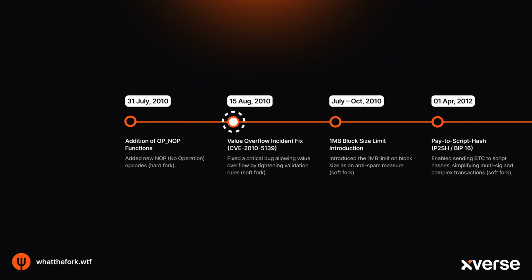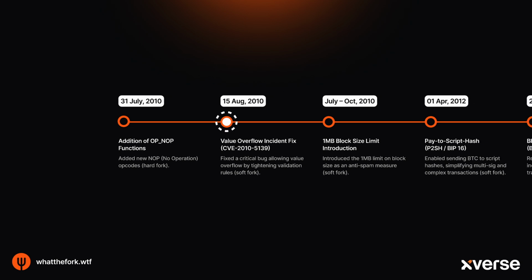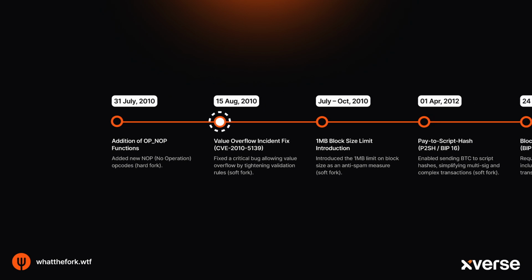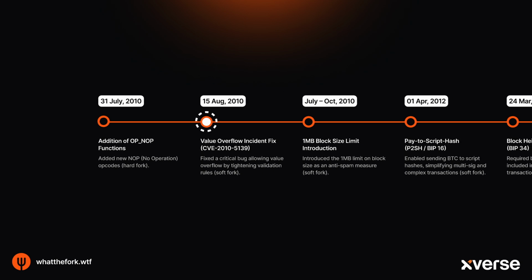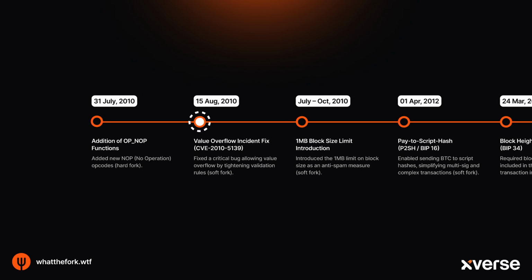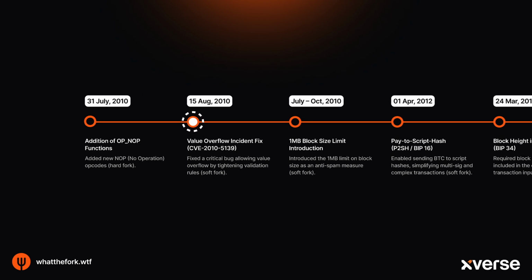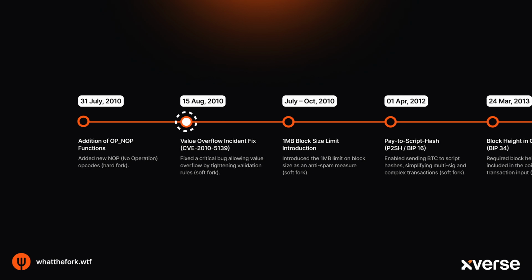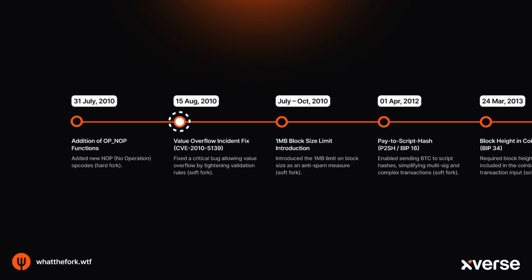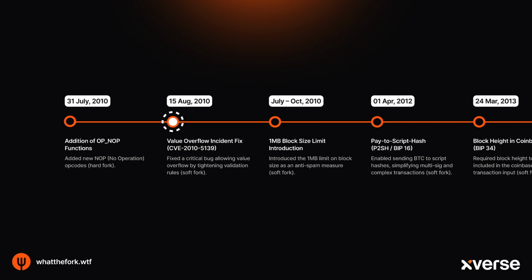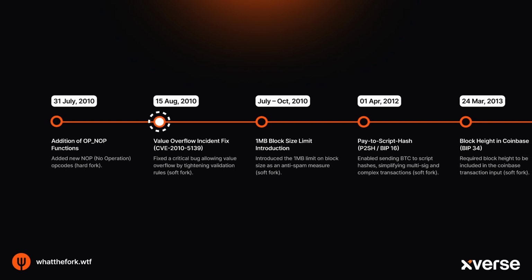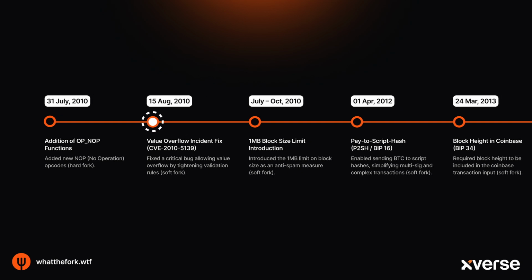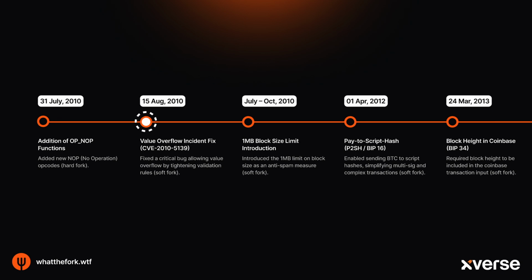The next soft fork was in August of 2010. A serious bug labeled CVE-2010-5139 was found. It could let someone trick the network into creating practically unlimited Bitcoins out of thin air, a value overflow. If widely used, it could have destroyed Bitcoin's value. Thankfully, Satoshi and the early developers reacted incredibly quickly, releasing a fix within hours. This fix tightened up the rules for checking transactions, slamming the door on the bug. It was a vital early test that showed Bitcoin could survive even dangerous flaws.